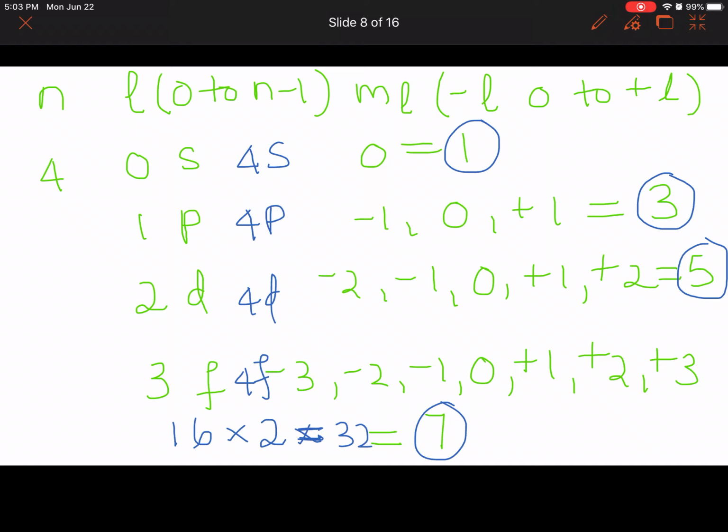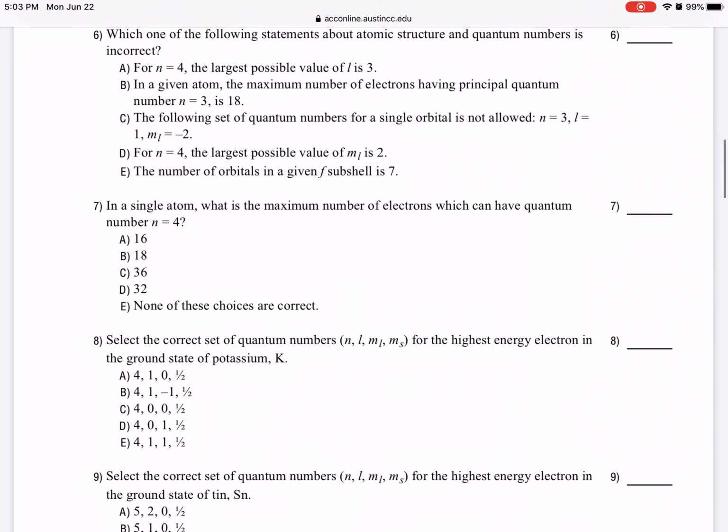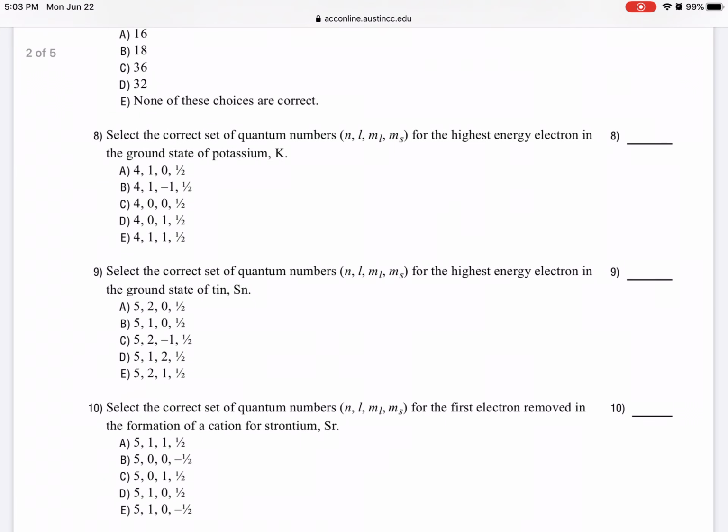Okay, so the next one, the explanation for number 8. Select the correct set of quantum numbers n, L, Ml, Ms for the highest energy electron in the ground state of potassium. Okay, now let's look at potassium.